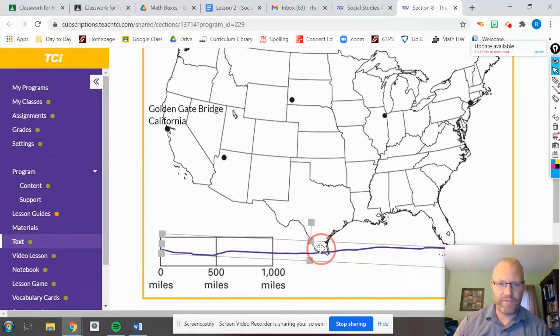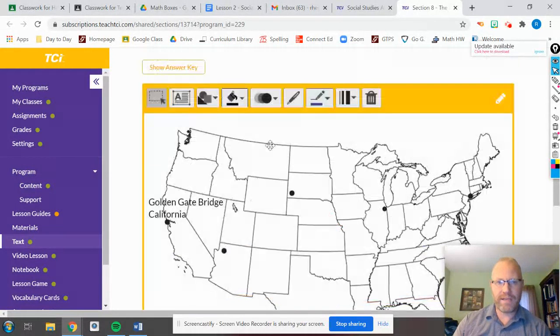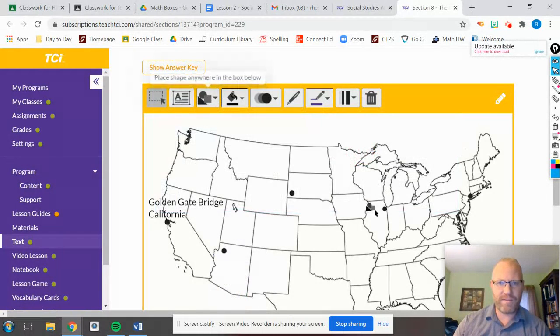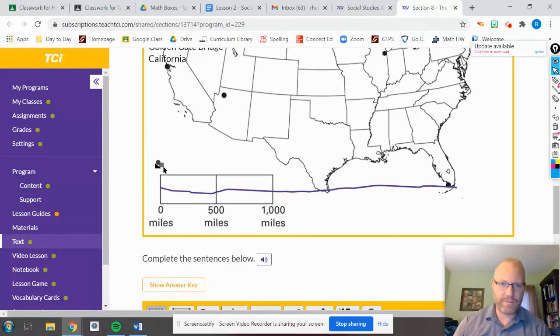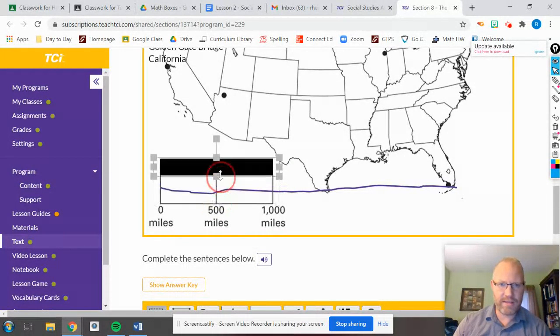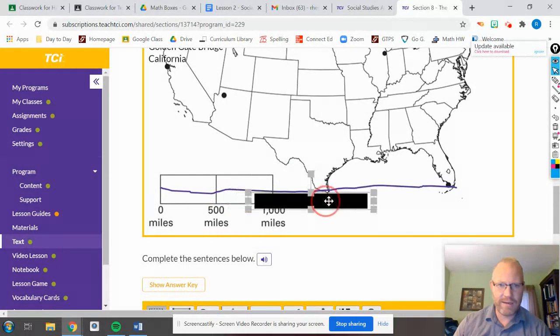Since it goes so far beyond the scale, I'm going to take a box and measure my scale using a square or a rectangle. I'm going to make my rectangle just as long as the scale, like a ruler. So I made a box here that is 1,000 miles long, according to this map.